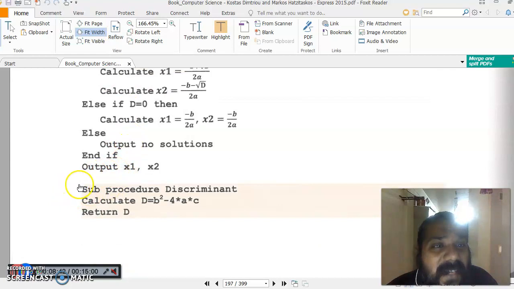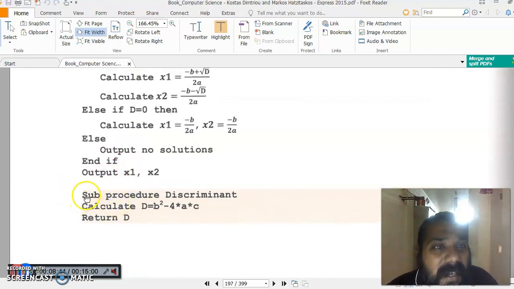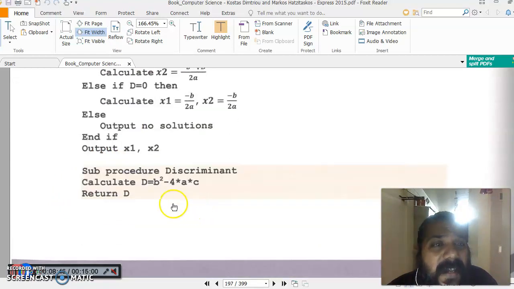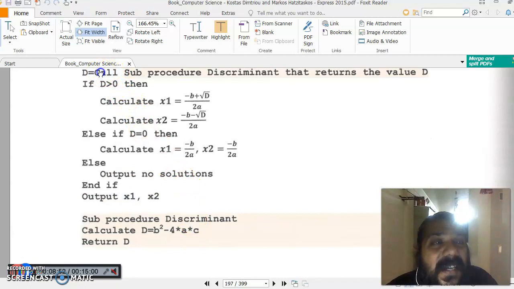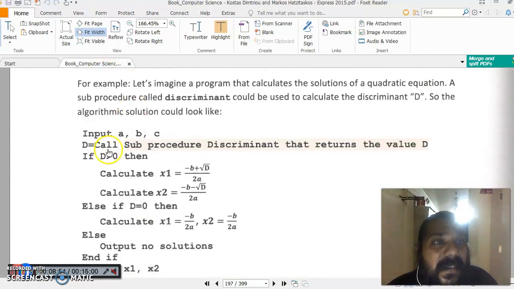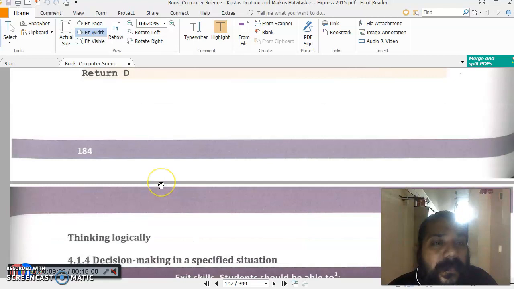And here they have declared the sub-procedure in which they are calculating, and after that they are returning the value of d here, and it is assigned here. So this value is coming to this place. Now once the value comes, then it follows the set of rules.